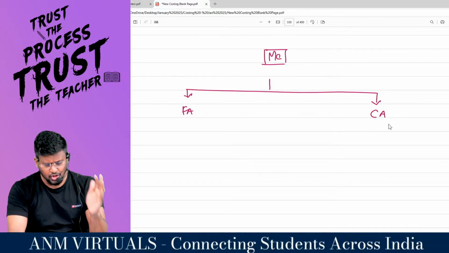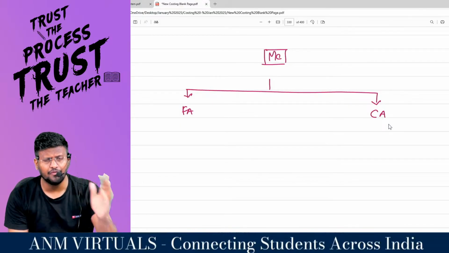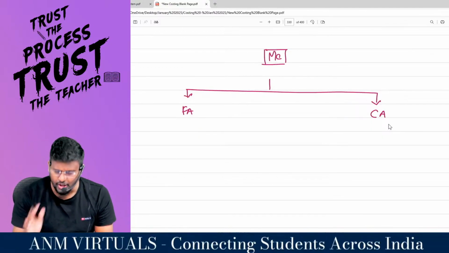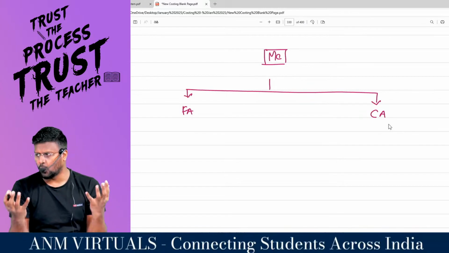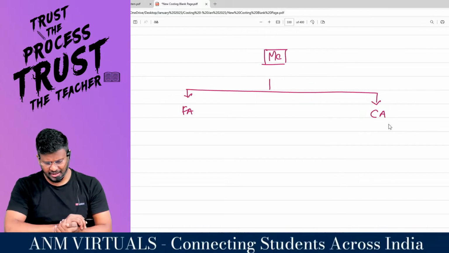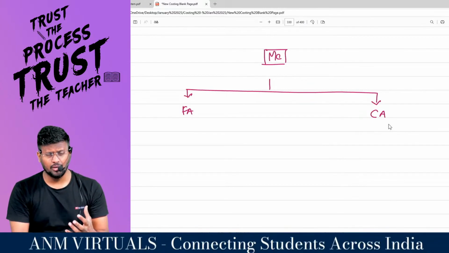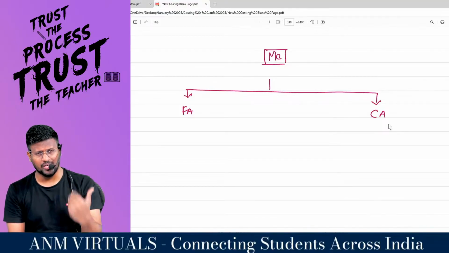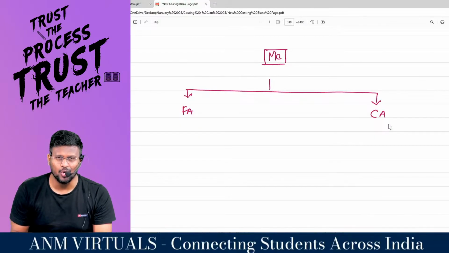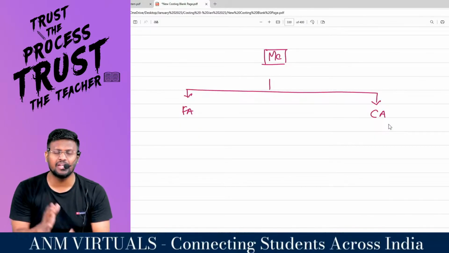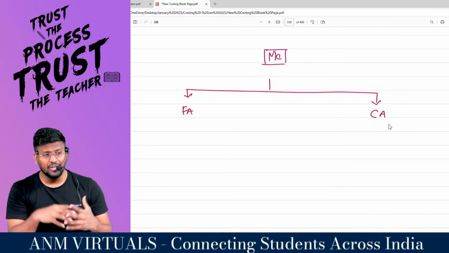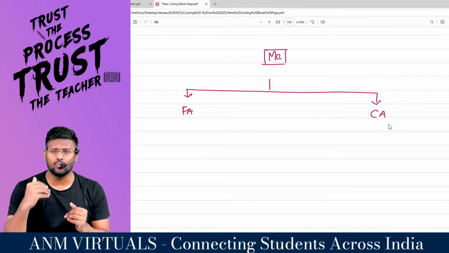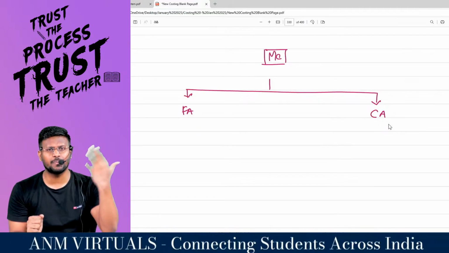Sir, in financial accounts, they will record only financial aspects. In cost accounts, they will record only cost aspects. These are the 2 sets of books of accounts. Certain people will record both financial accounts and cost accounts in one set of books of accounts. That is called integrated maintenance of books of accounts. If it is integrated, one aspect will be costing and the other aspect will be accounts.